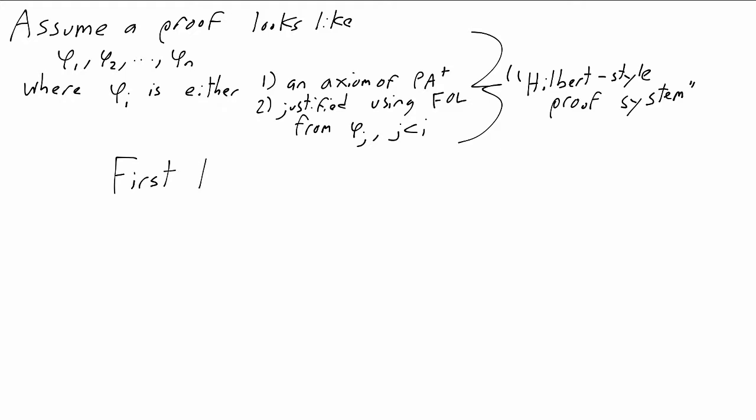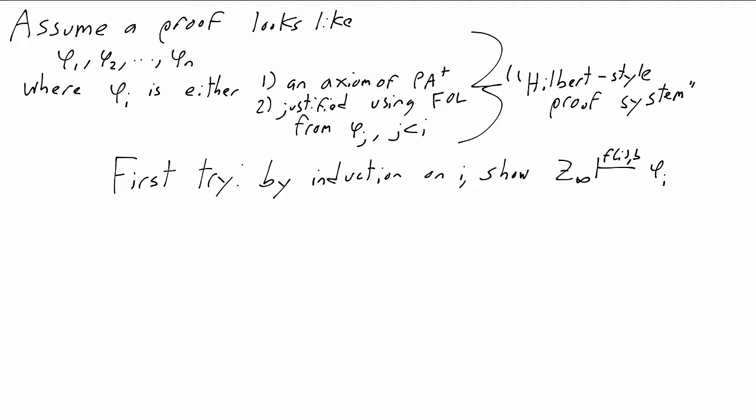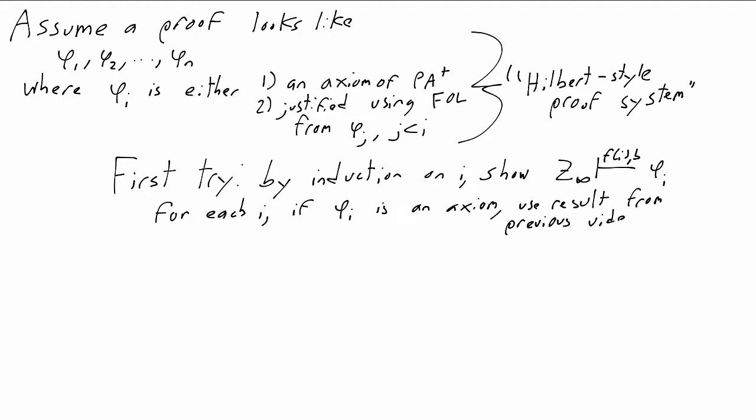Basically, what we might expect to show is, by induction on i, Z infinity deduces phi i with bounds f of i comma b for some function f to be determined later and some natural number b also to be determined later. And we would prove this by induction on i. So for each i, either phi i is an axiom, in which case we'd use one of those results we already proved, or phi i is justified from previous steps, from the phi j with j less than i, by a rule of first-order logic.